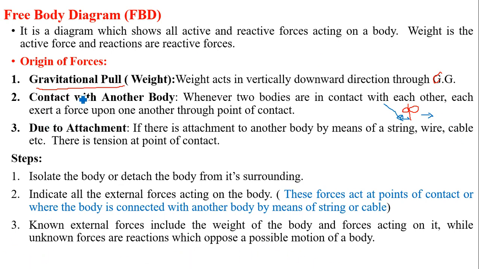Now, to draw the free body diagram, a few steps have to be followed. The first step: isolate the body or detach the body from its surrounding. Whenever we want to draw the free body diagram, the first thing is that we have to isolate the body or detach it from its surrounding. Whatever the surrounding, if you want to draw a free body diagram of a particular point or a particular part, then we have to detach that part or point from its surrounding.